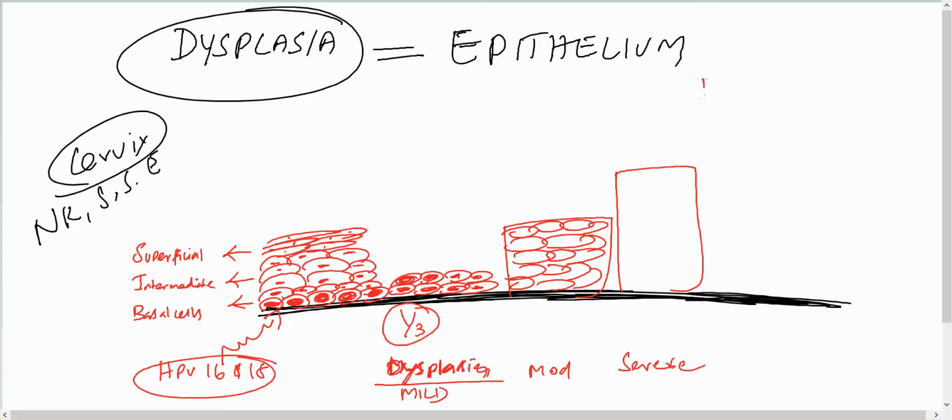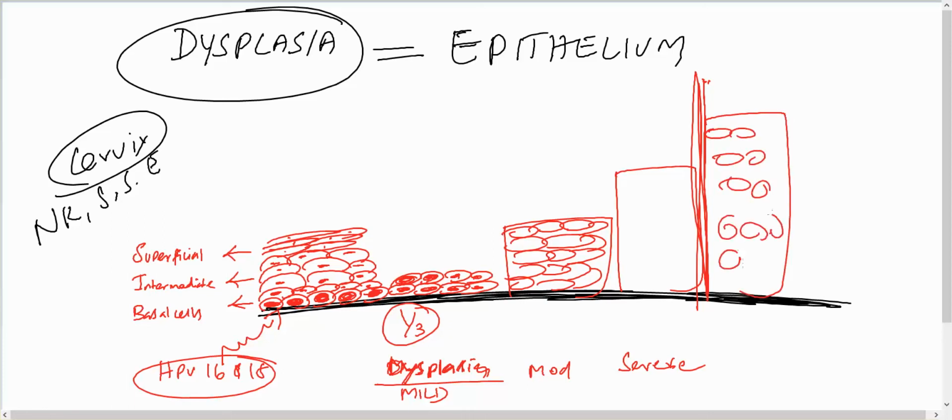So when you are able to identify this, it's not a tumor, it's a lesion. If you are able to identify this lesion, it is called early diagnosis. Now in severe dysplasia, if they start having very large anaplastic cells, but they are not coming out of the basement membrane, they are within the basement membrane, this situation is called carcinoma in situ.